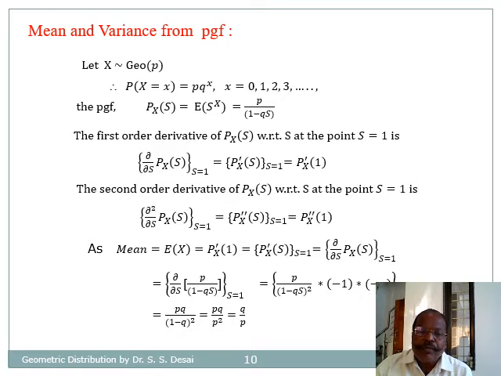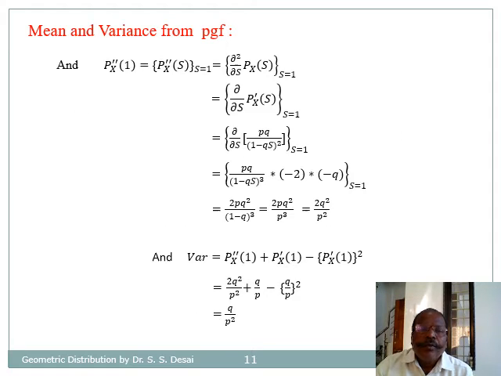Now the differentiation of p divided by 1 minus qs with respect to s is p into 1 divided by (1 minus qs) square into minus 1 into minus q, and by substituting s is equal to 1 it gives us p into q divided by (1 minus q) raised to 2, that is p into q divided by p square, and finally it gives us q by p.